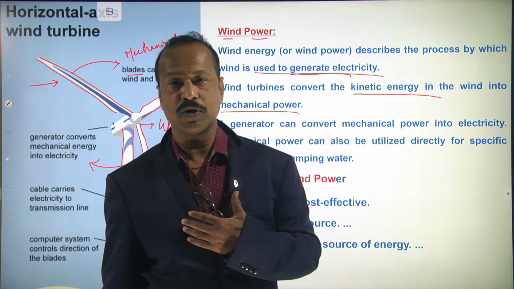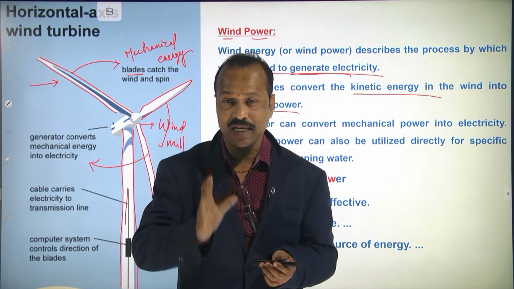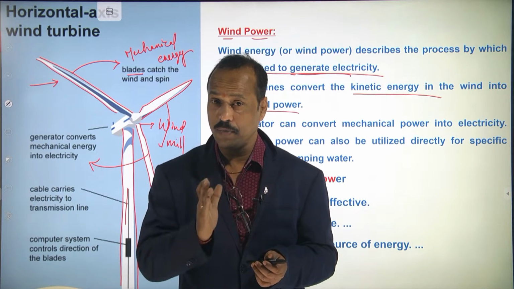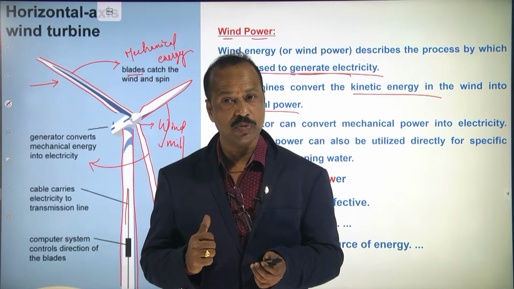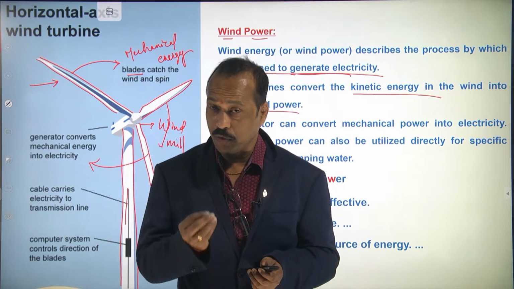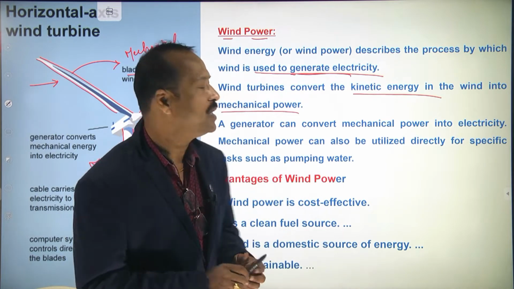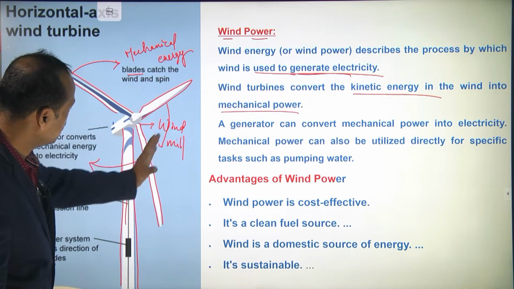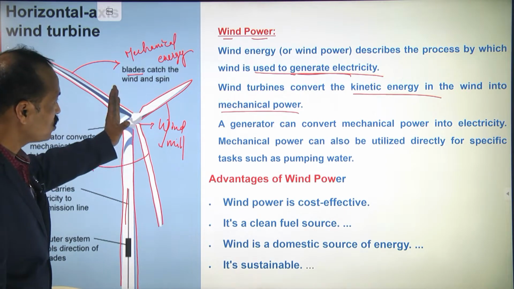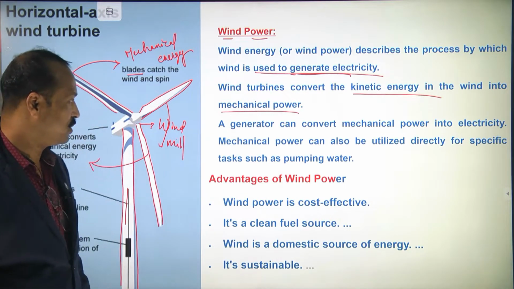Potential energy means the energy possessed by a body due to its state or position, due to shape or position, is called potential energy. And kinetic energy means the energy possessed by the body by virtue of its motion is called kinetic energy. So when the wind is moving, it possesses kinetic energy. This kinetic energy creates motion. So the meaning is, wind energy is converting into mechanical energy.